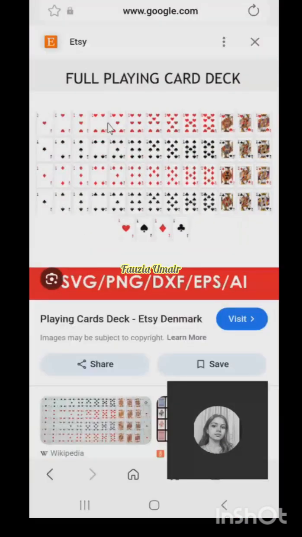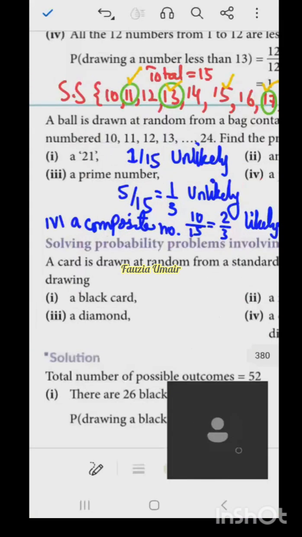Half of the cards are red and half are black. So total cards 52 hote hain. Iska matlab hai half of 52 is 26. So how many black cards we are having? 26. That's right. So 26 out of total cards 52. So if you simplify it, this is 1 by 2.